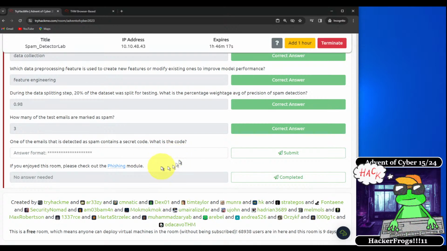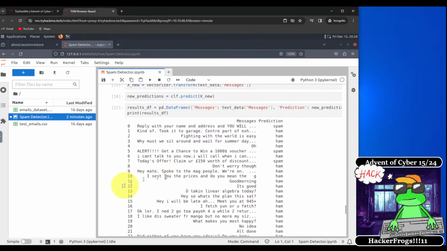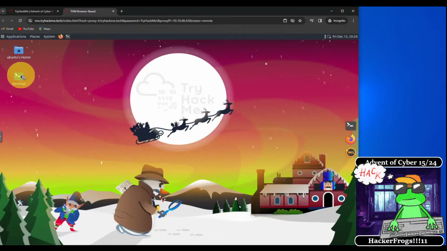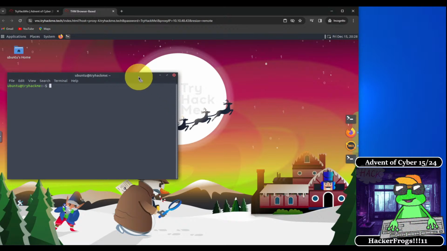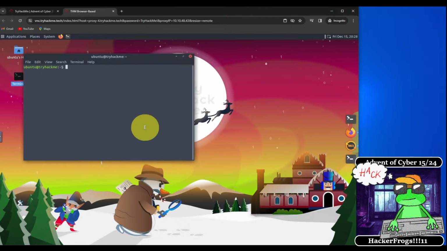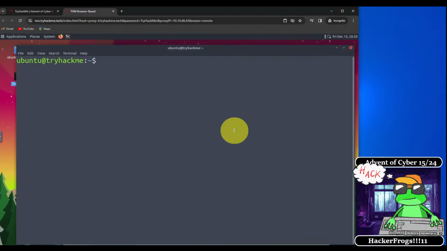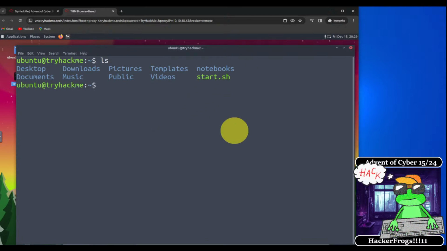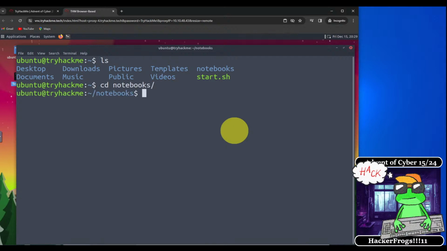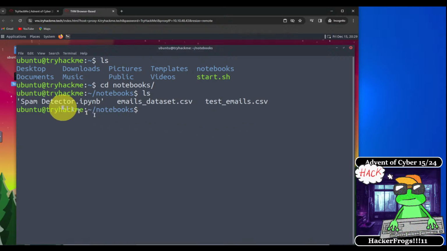What is the code? All right, so we can go back to our virtual machine, and we can actually close out our web browser tab by clicking on this button right here. And then we're going to open up our terminal, and we're going to make our terminal nice and big. Okay, if we take a look inside of our home directory, there's a notebooks directory in here. So we can go inside this directory, and we can see that the 3 files that we've been using are listed here.